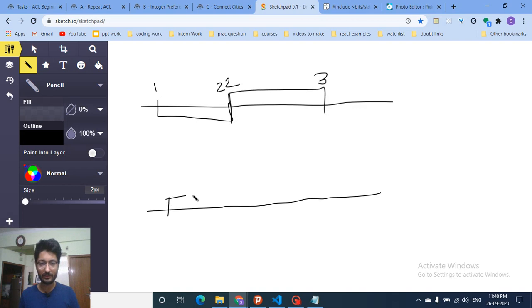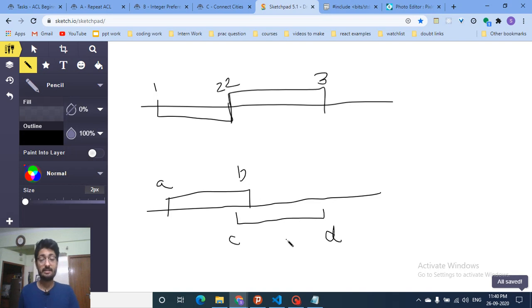We know that one range is like this and the other range can be like this. So if this is A, this is B, this is C, this is D, then if C is less than or equal to B, these two ranges intersect. That's a simple explanation. If this is the number line, it starts from 0, then 1, 2, 3, 4. They can only intersect when the starting point of the second range is less than or equal to the ending point of the first range.